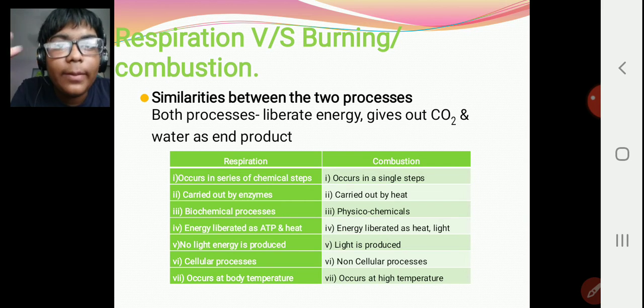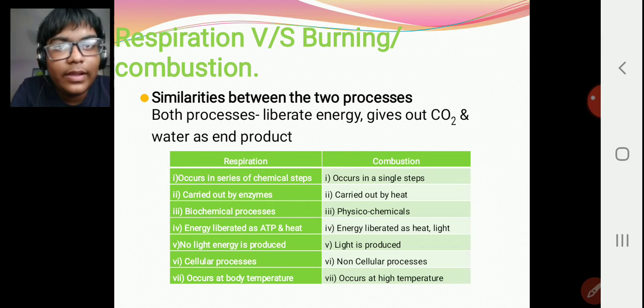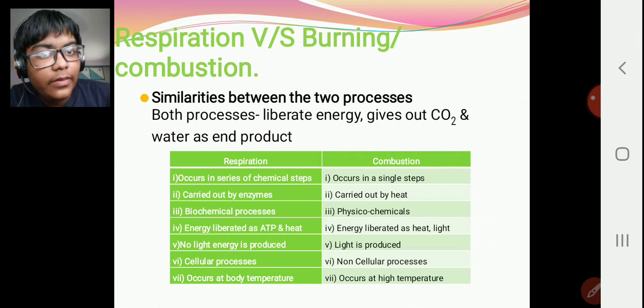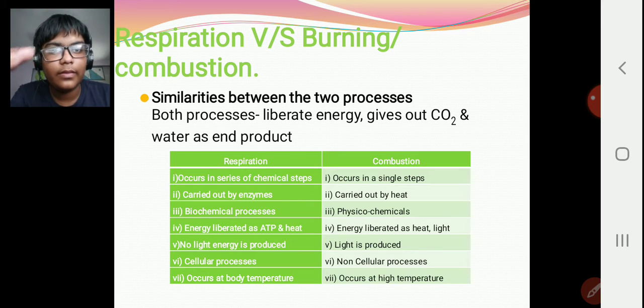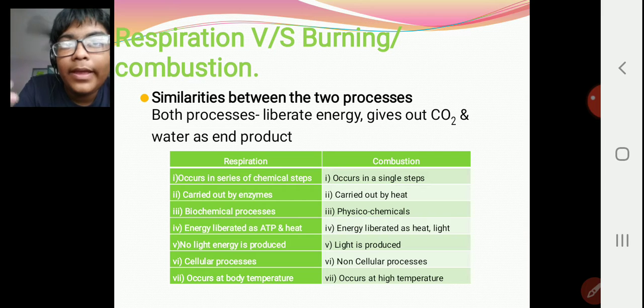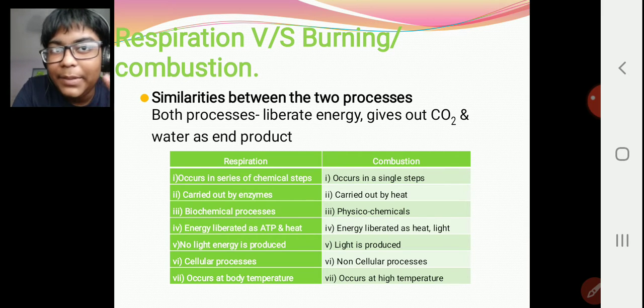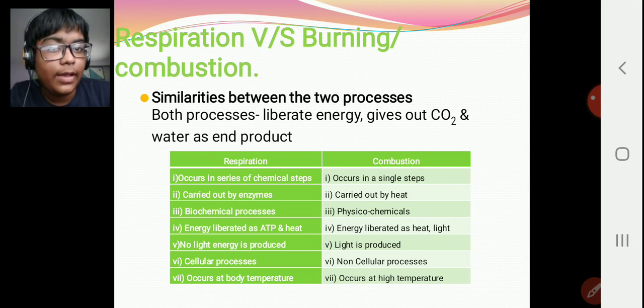Respiration is a biochemical process, whereas combustion is a physiochemical process. Now, how is this? Let us see. Respiration is a biochemical process. That means that the biological things are chemically broken down. But combustion can take place by either chemical heat, or due to physical fire. So it can happen in two ways, but respiration is a biochemical process.